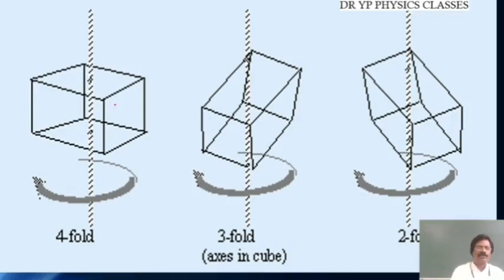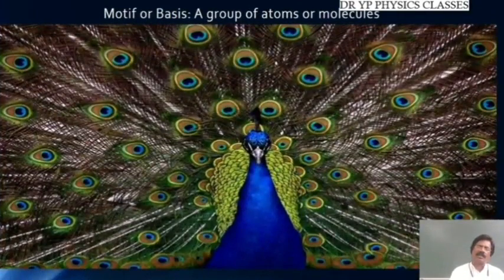So what is the axis of rotation? Suppose this is a crystal structure. If the axis of rotation is along this direction, and I pass through this and make it rotate in this way, then in 4 rotations it appears to fit the original position. So therefore, it is a 4-fold symmetry. But the same thing, if I rotate it in this particular direction, then it is going to be a 3-fold symmetry. If I rotate it in this direction, then it is going to be a 2-fold symmetry. Like this, we have 4-fold, 3-fold, and 2-fold symmetry.